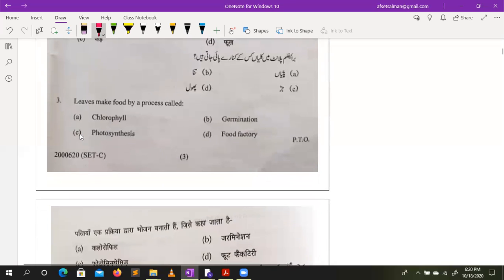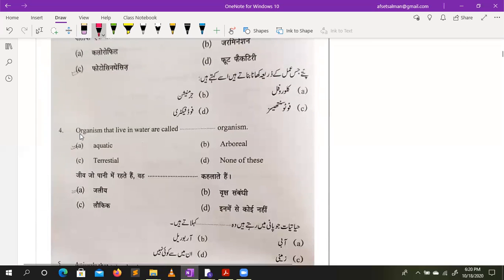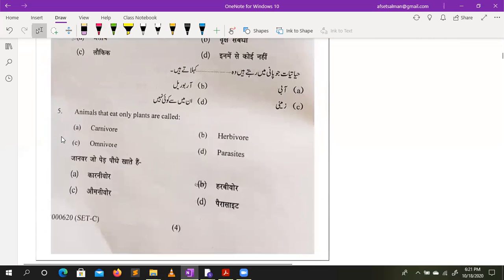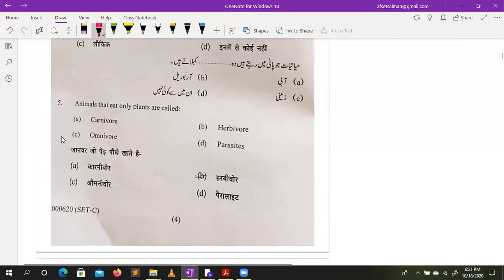Now, leaves make food by a process called photosynthesis. Everyone knows that. Organisms that live in water are called aquatic. So the correct answer is aquatic. Animals that eat only plants are called herbivores. So the option is B.